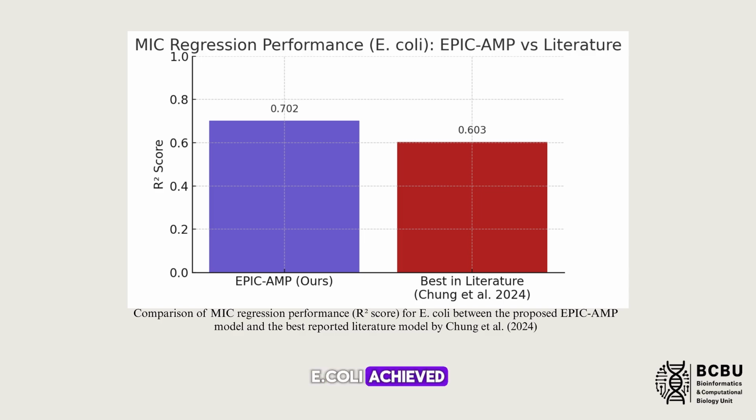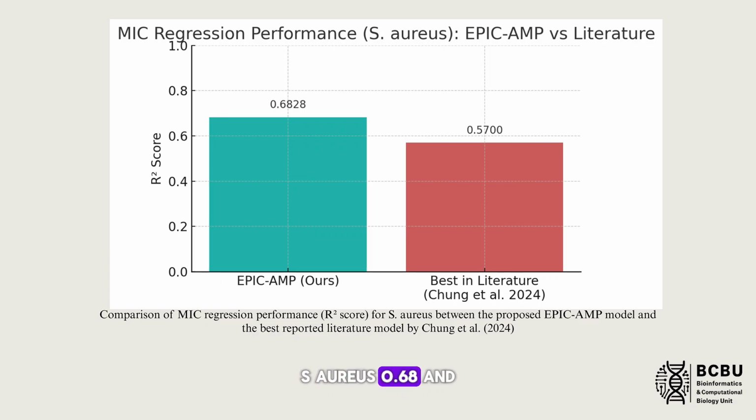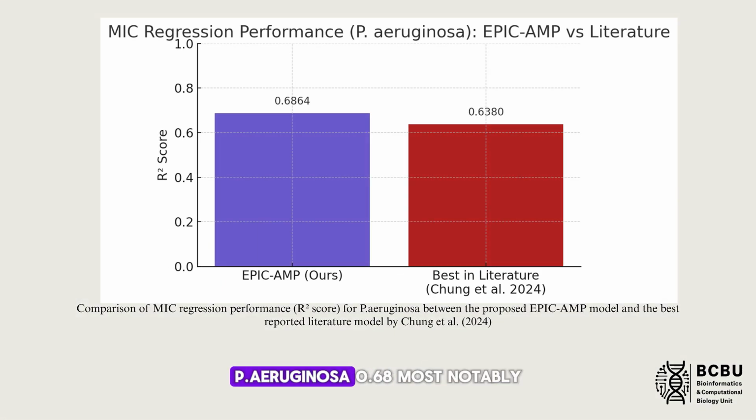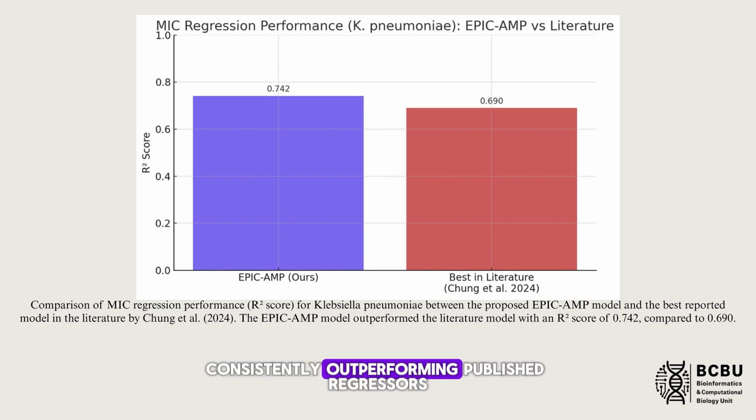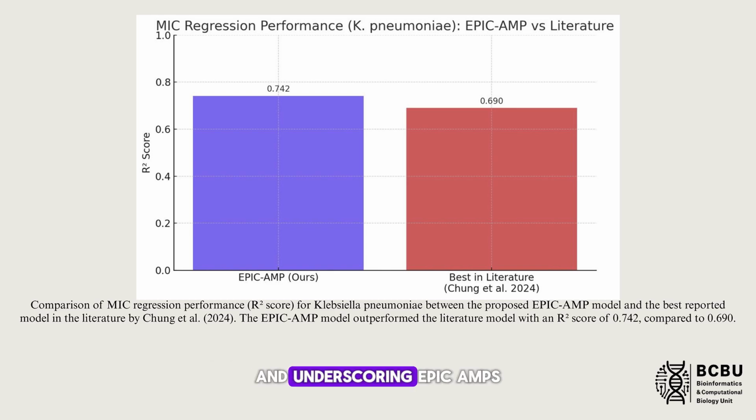E. coli achieved an R-squared of 0.7, S. aureus 0.68, and P. aeruginosa 0.68. Most notably, for K. pneumoniae, our MLP model reached an R-squared of 0.74, consistently outperforming published regressors and underscoring EPIC AMP's robust potency prediction.